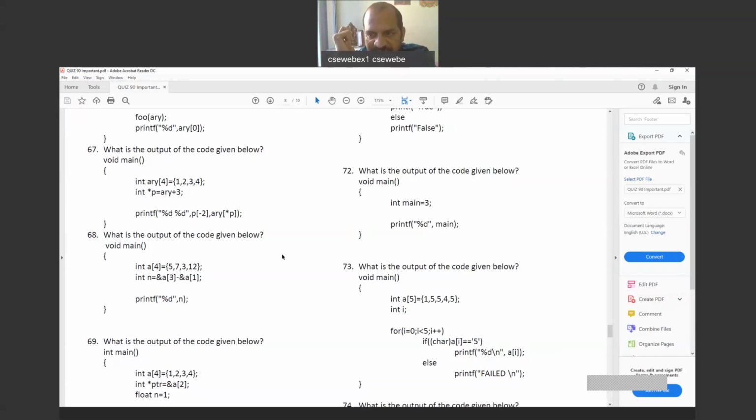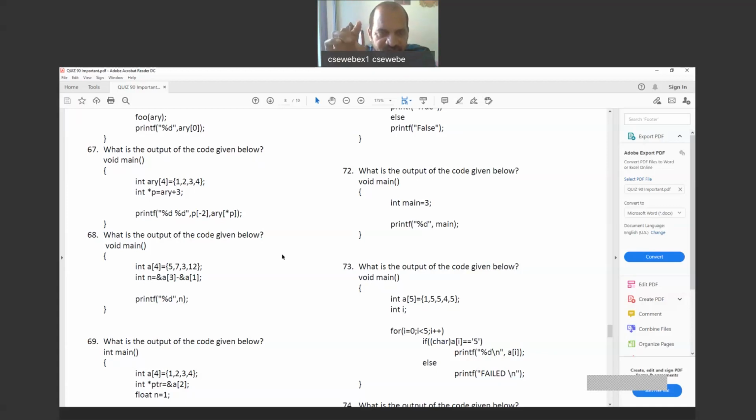How is 2 printed? That is actually Madhava Reddy's question: how is 2 printed from P of -2? P is pointing to ARY of 3. ARY of 3 is the value 4.